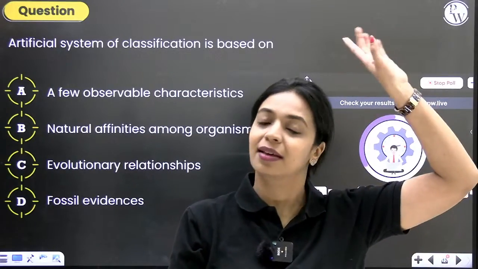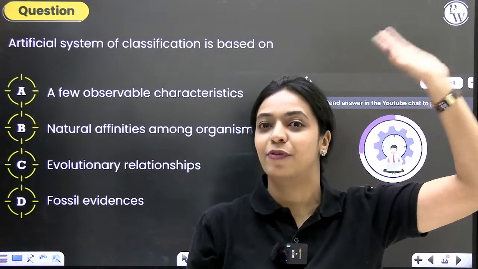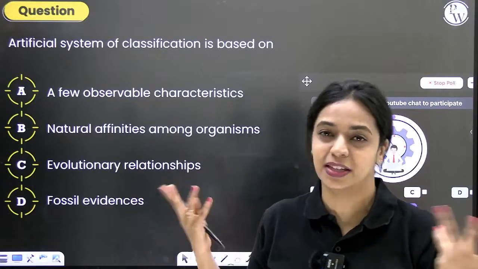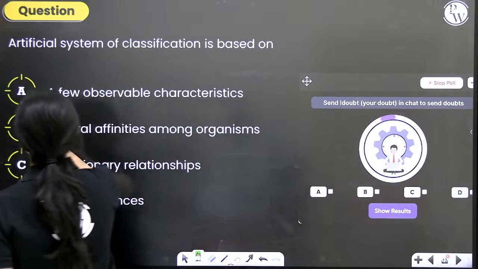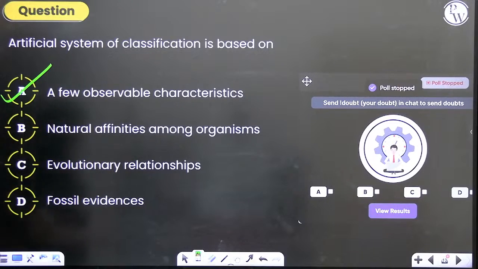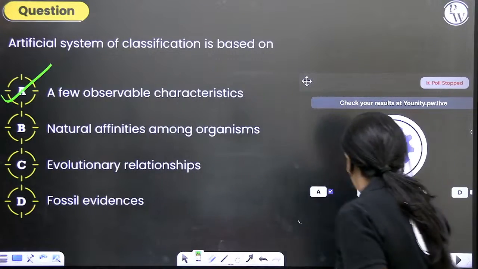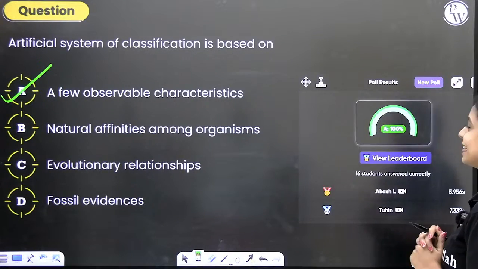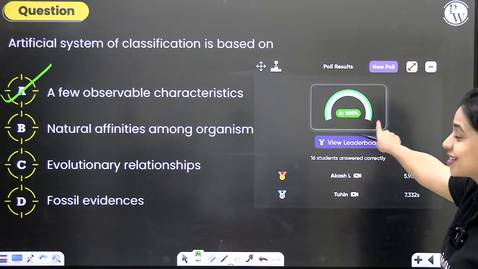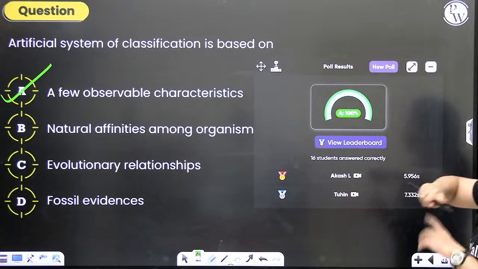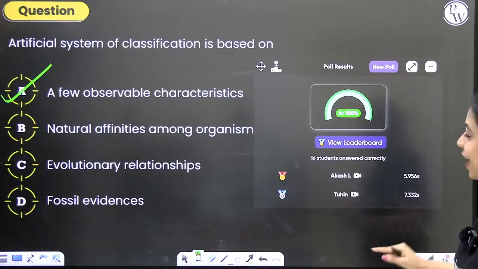Artificial system is the most ancient type of classification system that we are learning about, where there was no microscope. So it's only a few observable morphological characters. So the correct answer for this question is option A. I think I will see 100% correct result. Yes. This is going to bring so much joy on a teacher's face, I can't tell you. So everybody who's attempted this question has answered it correctly.